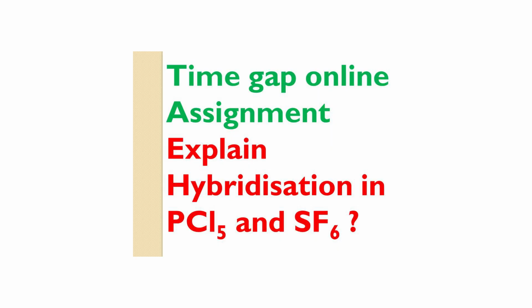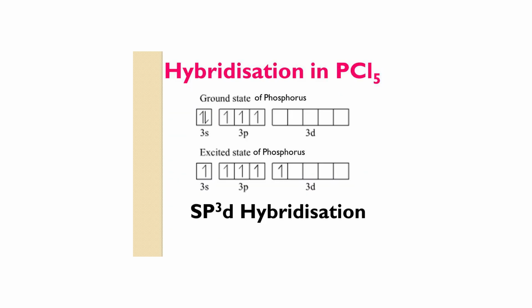Then we can do an assignment. Explain the hybridization of PCl5, taking phosphorus as the central atom. What is the atomic number of phosphorus? 15. Write the subshell-wise electronic configuration of phosphorus in the ground state. 1s2, 2s2, 2p6, 3s2, then 3p3. So, phosphorus in the ground state is represented as 3s2, 3px1, 3py1 and 3pz1. Only 3 are half-filled orbitals.